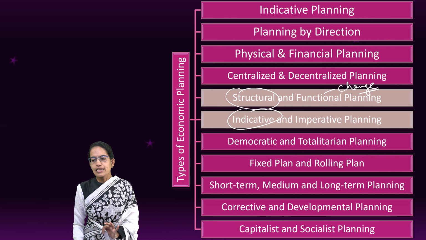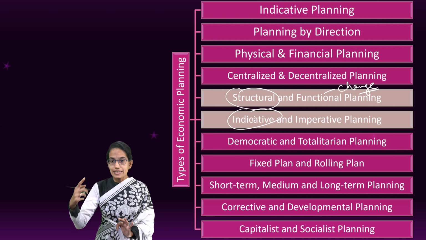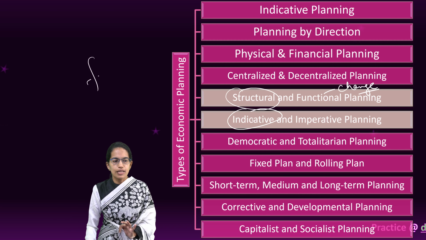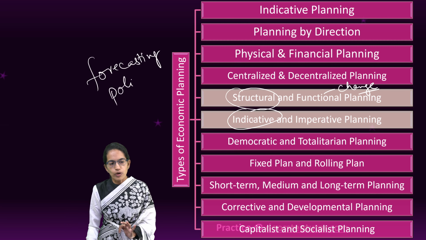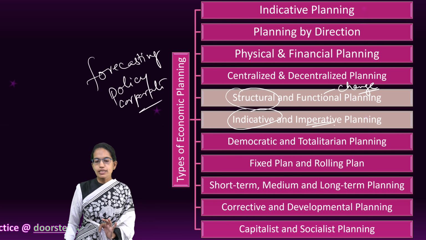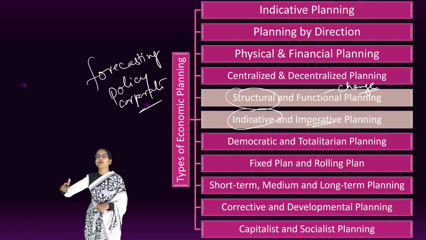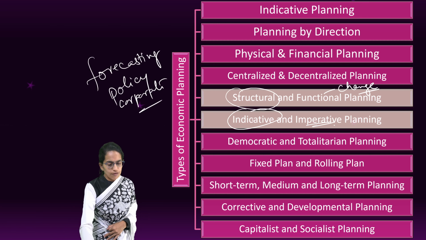Indicative, as I said, is planning which is governed by incentives. So this indicative planning could be based on forecasting, it could be based on a policy approach or a corporate approach, right? However, imperative planning, on the other hand, is directive planning. It is well defined how you have to do certain things in a defined format.